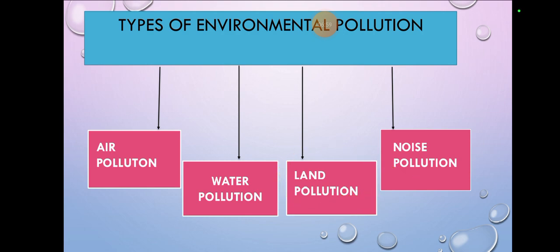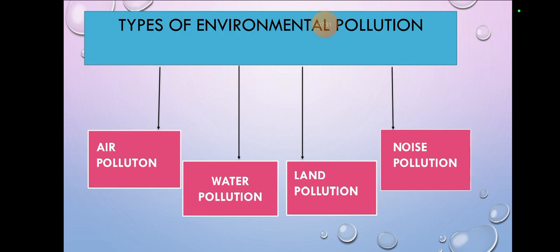Land pollution, that's in whole Pakistan, especially Karachi, where there is a lot of land pollution. And then noise pollution, of course, on the highways of Pakistan, and most on the highway of Islamabad. So we are surrounded by all these problems in our Pakistan. First air pollution, then water pollution, land pollution, and noise pollution. So there are four types of pollution.